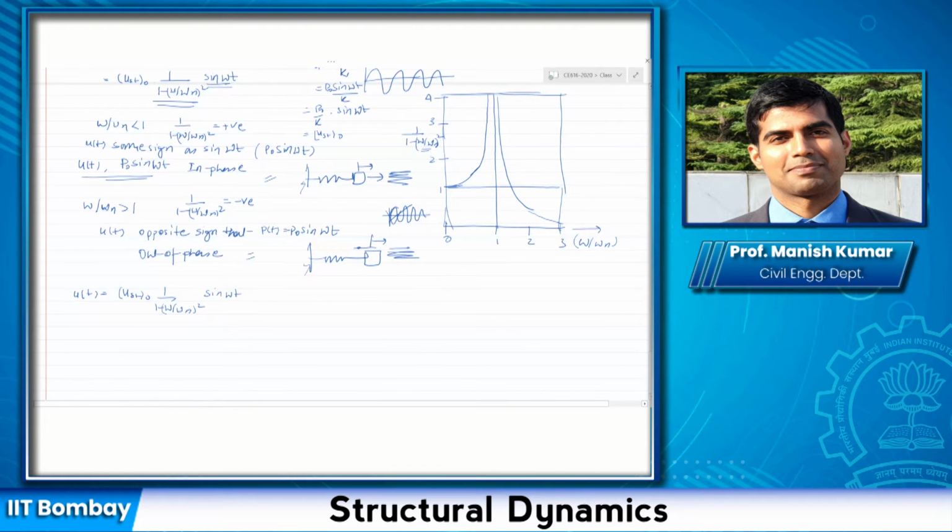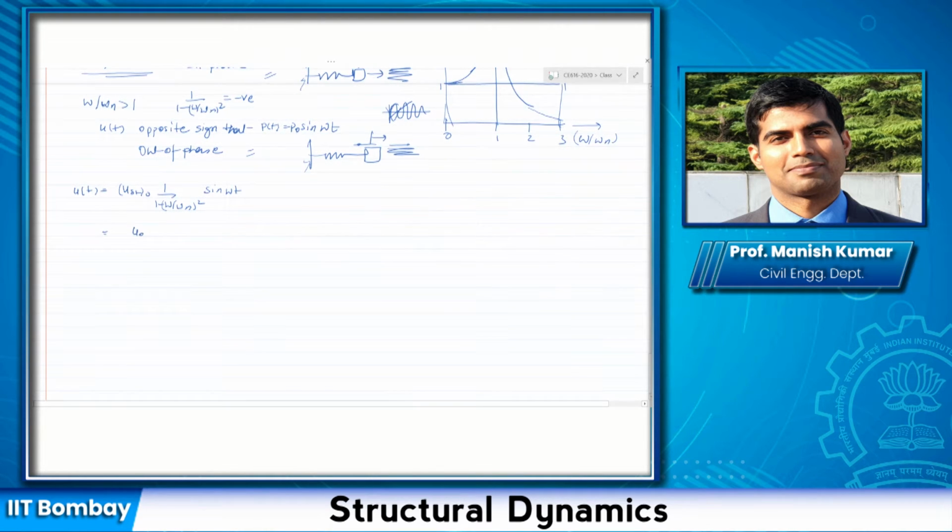I can write it as, let us say, a simple u naught, which is u_st times this factor here, times sine (omega t minus phi). And we'll see what that phi is, where u naught is u_st naught times Rd, and Rd is this factor here.